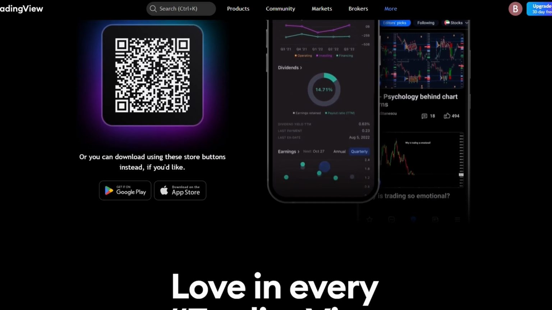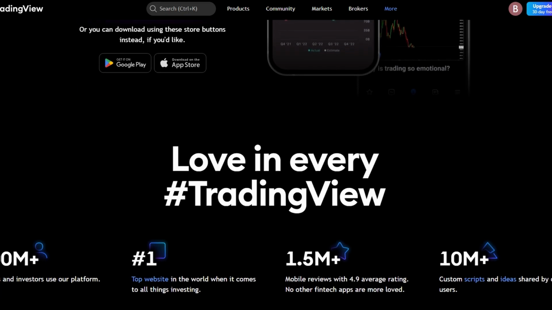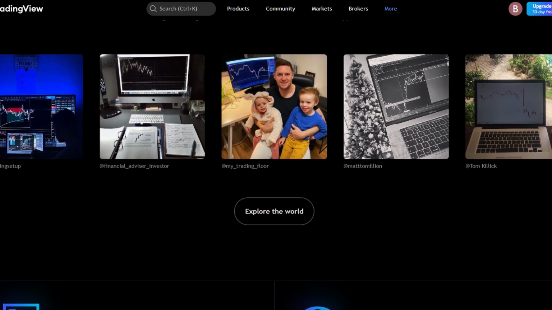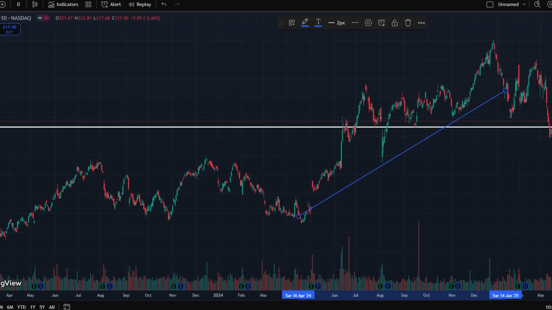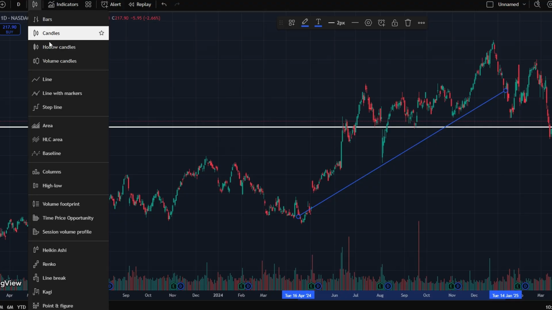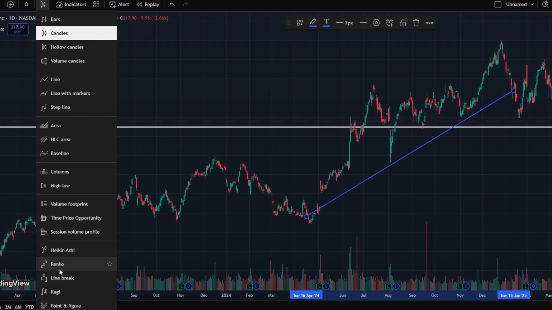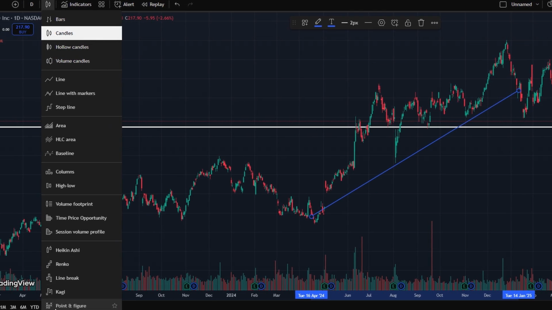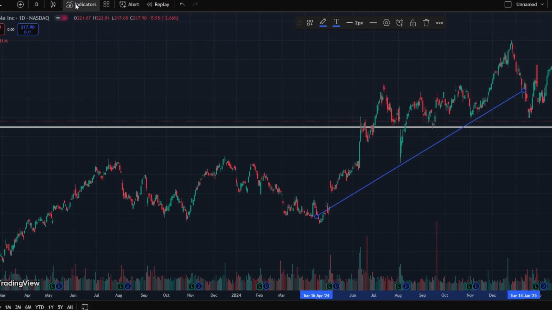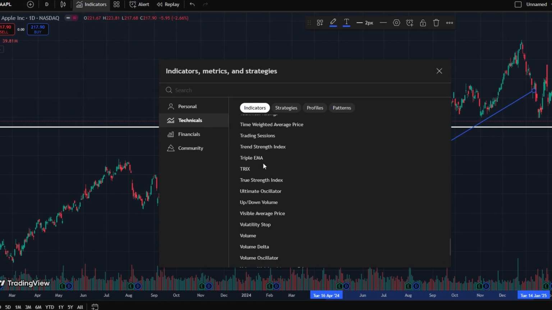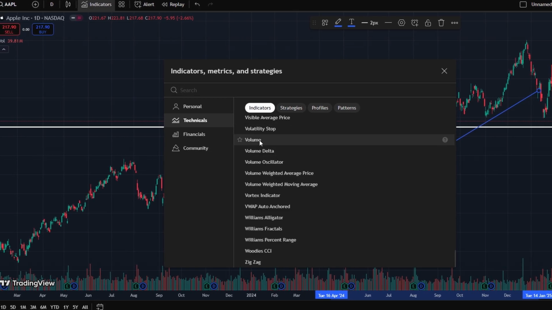One of the key features of TradingView is its powerful charting tools. TradingView offers a variety of chart types, from basic candlestick charts to more advanced types like Fibonacci and Renko. For those who rely on technical analysis, the platform provides a wide range of indicators, including moving averages, RSI, MACD, and Bollinger Bands, among others.